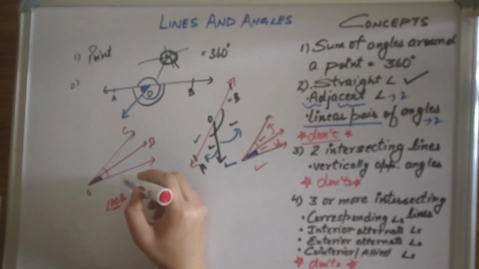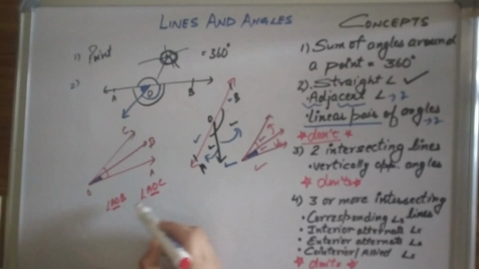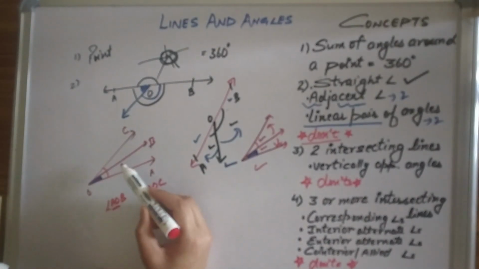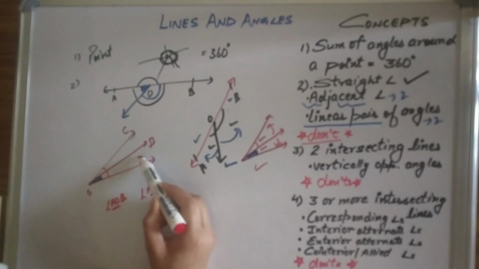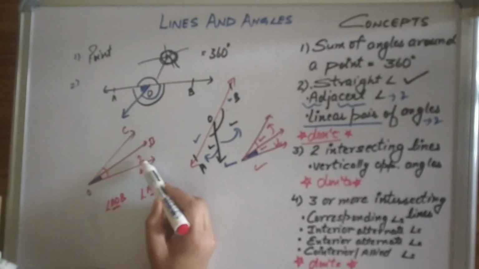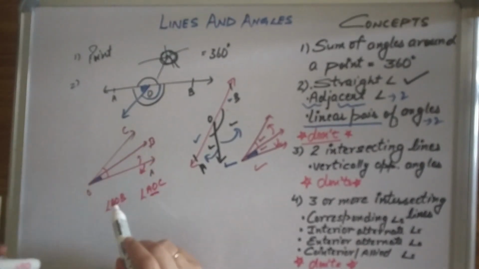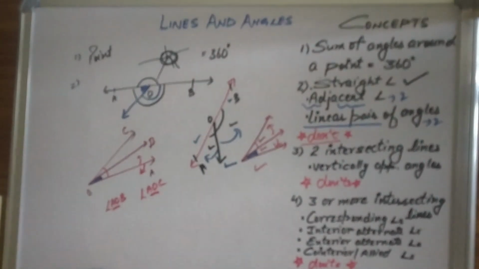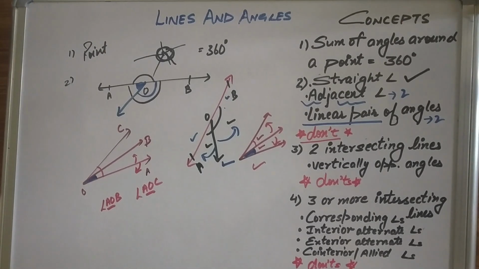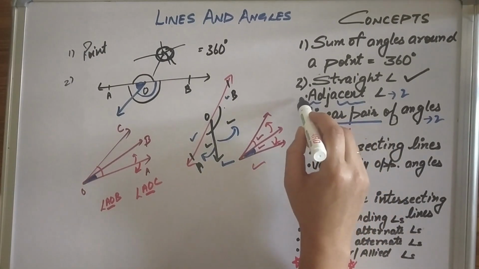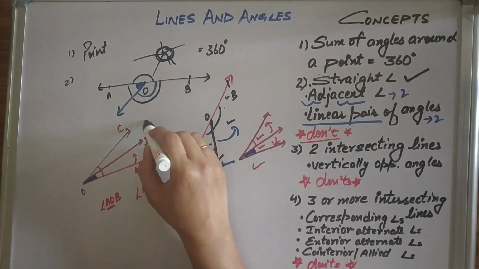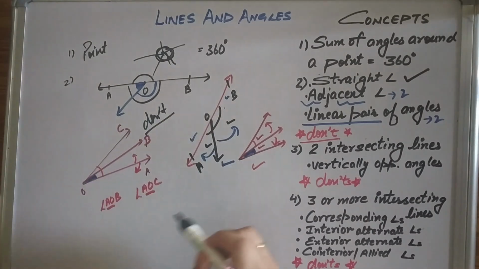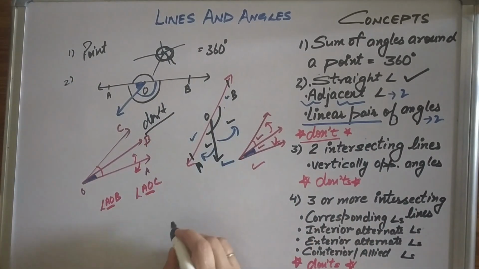Okay, so they are sharing one arm, but they cannot be called adjacent angles because their uncommon arms are not in opposite directions of the common arm. One should be in that direction and one should be in this direction. But it is not so. They are not called adjacent angles. Now, one more don't of this particular topic. We talked about this don't for adjacent angles, and one more for linear pair, which is more important.